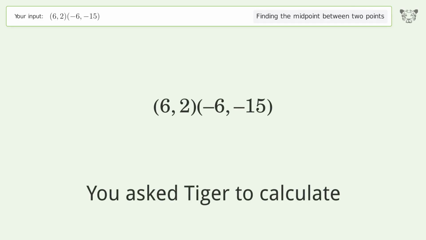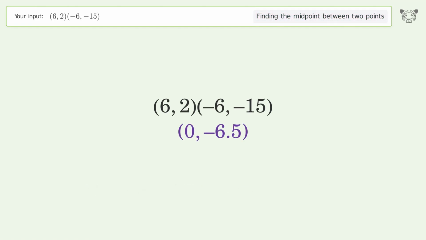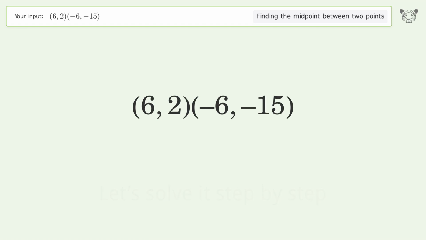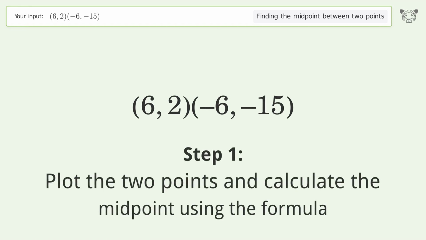You ask Tiger to calculate. This deals with finding the midpoint between 2 points. The midpoint between the 2 points is 0, -6.5. Let's solve it step by step. Plot the 2 points and calculate the midpoint using the formula.